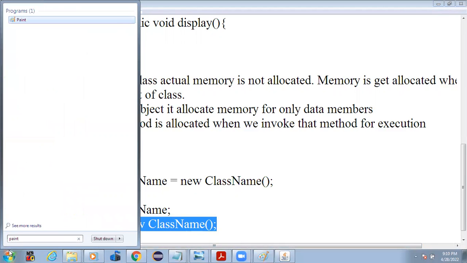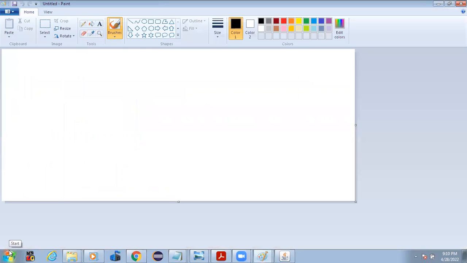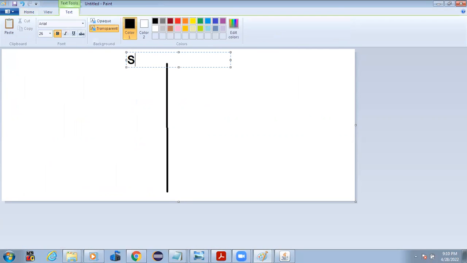So I go to Paint one more time. Remember, in the JVM we have multiple types of memory, but two important ones. One memory we call the stack, and another memory we call the heap.